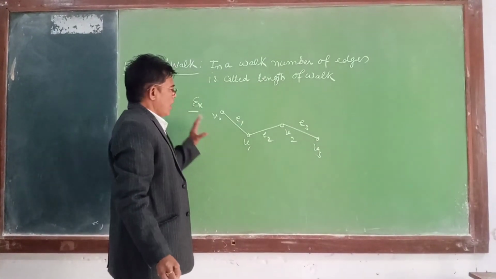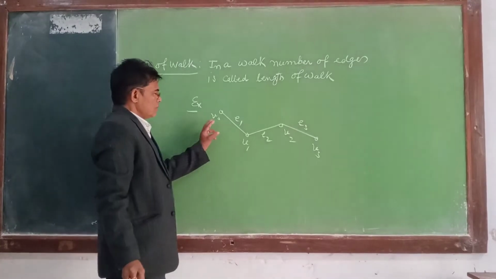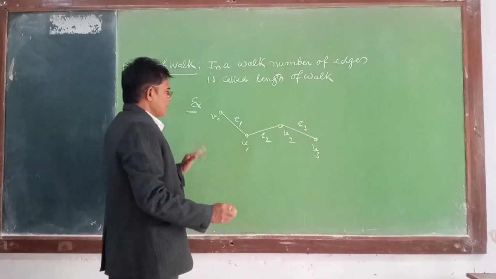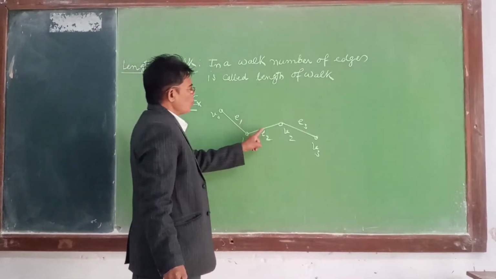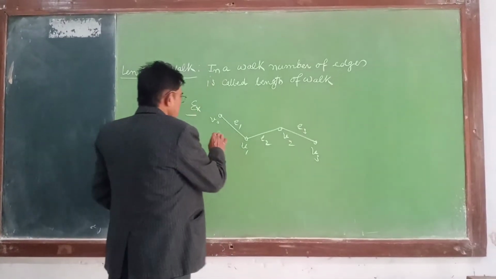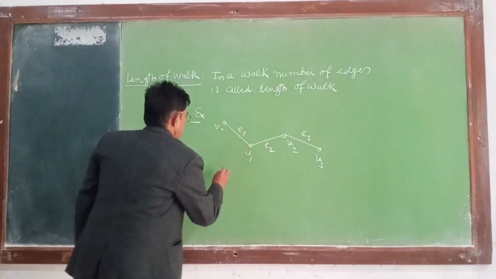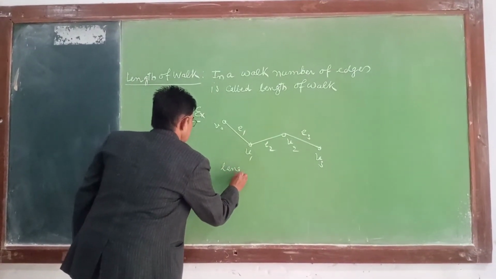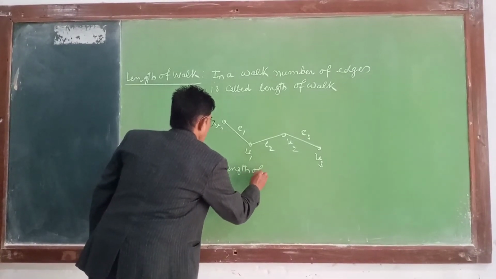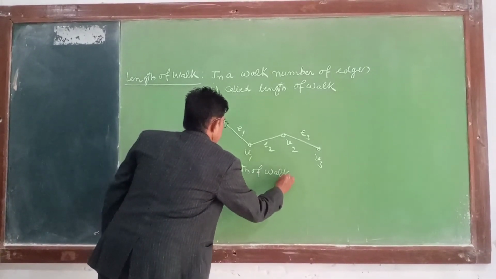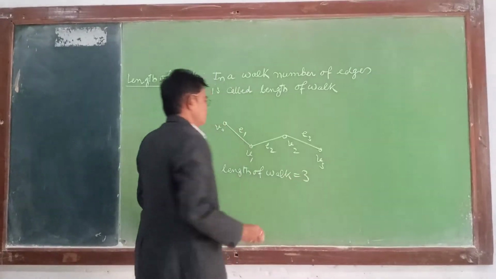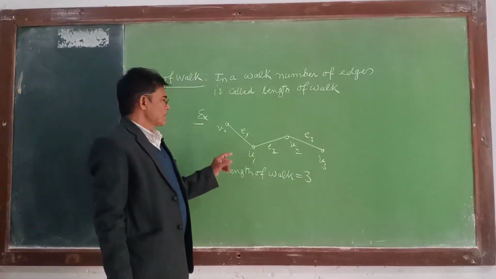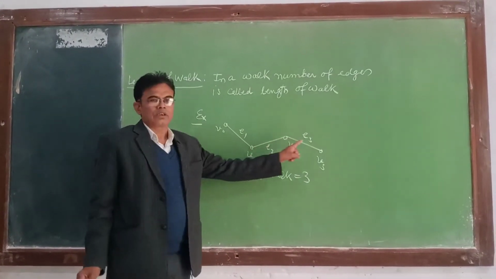So how many edges here? The number of edges is 1, 2 and 3. So the length of this walk is 3. Length of walk is equal to 3.